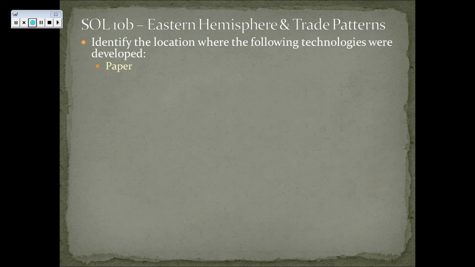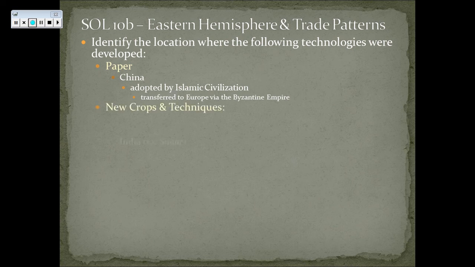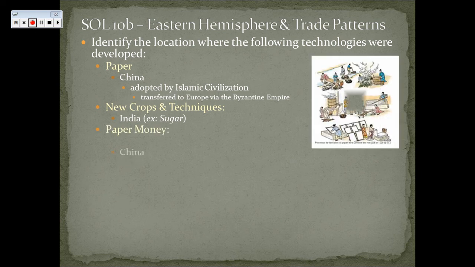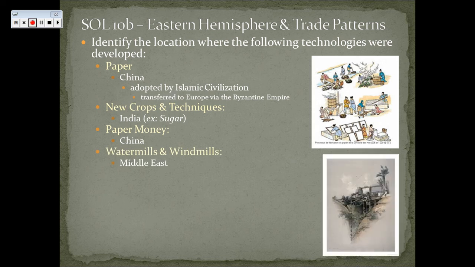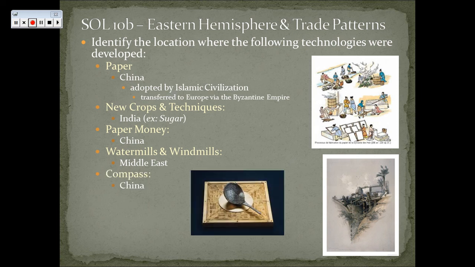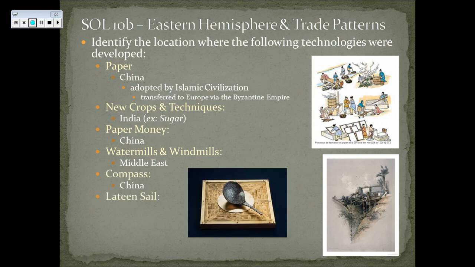Let's identify the location where the following technologies are developed. Paper is developed in China, and it's adopted by the Islamic civilization. Remember, their city of Baghdad is going to be a big paper producer, and it's going to be transferred to Europe eventually via the Byzantine Empire. We have new crops and techniques from India. We're going to get sugar. Paper money is going to come from China. Water mills and windmills are coming from the Middle East. The compass is coming from China. And then we have the lateen sail coming from India. Printing is developed in China.